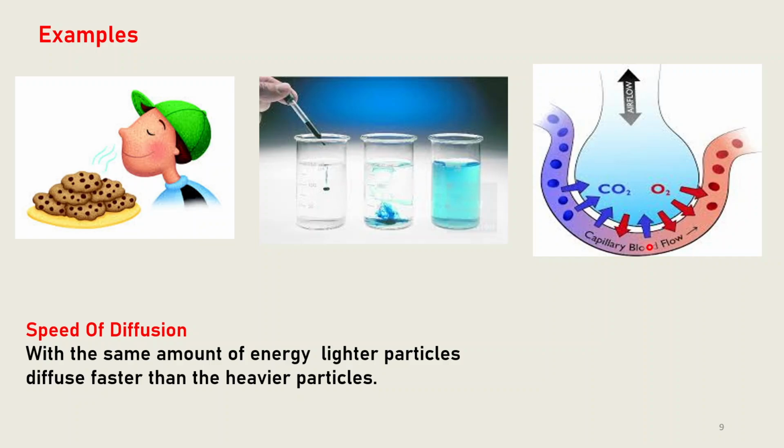Diffusion also contributes to the movement of oxygen from the lungs to the blood and carbon dioxide from the blood to the lungs. Here, the speed at which a gas diffuses depends on how heavy its molecules are. Heavy means molecular mass. So molecules that have a lower mass move faster than those with a higher mass. We can say that with the same amount of energy, light molecules diffuse faster than heavier molecules.